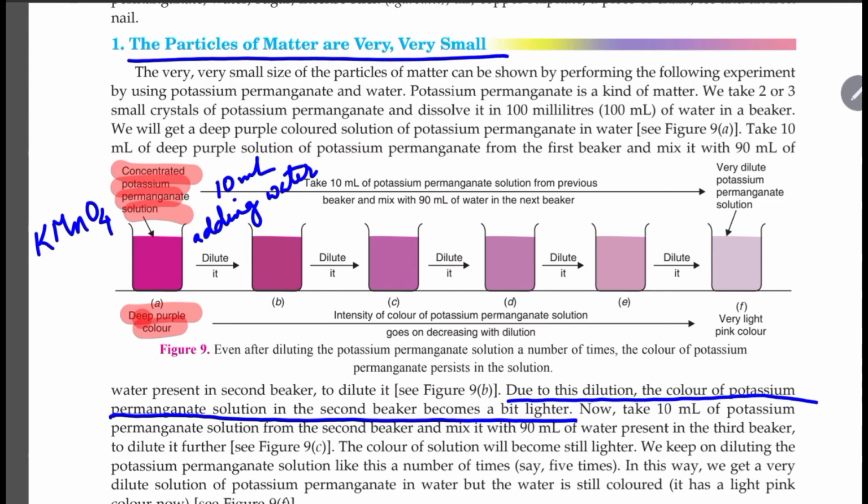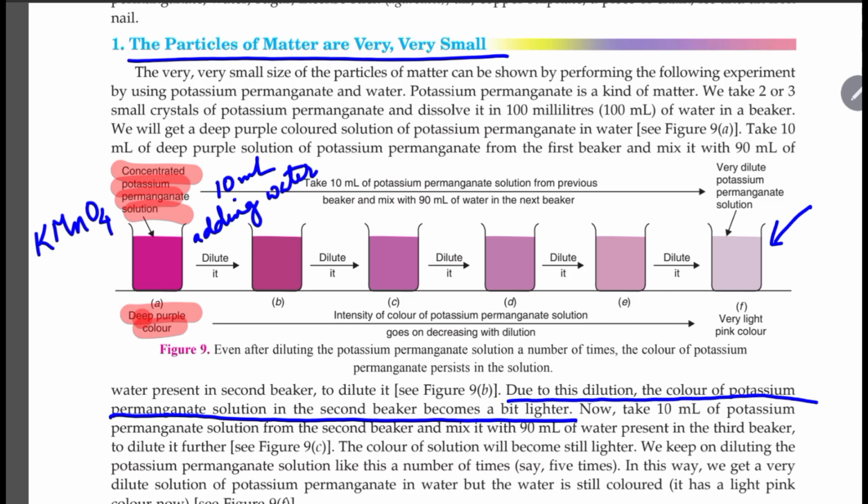Finally we reach a state where we can see a very, very faint, very light color of this pink or purple shade, and we will say that yes, this solution contains particles of potassium permanganate.